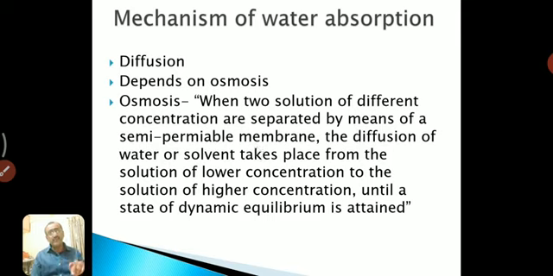Another point is that the semi-permeable membrane is one thing, and the second is the diffusion of water or only solvent. Water or solvent molecules move or diffuse from higher concentration to lower concentration.